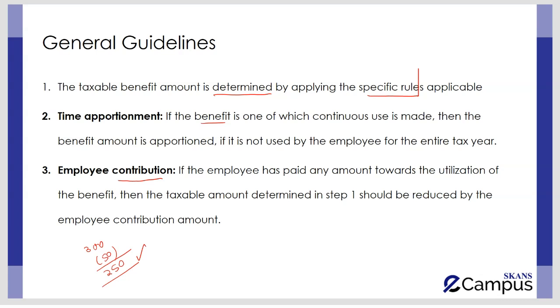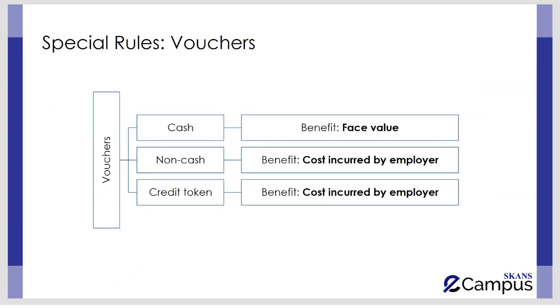So first of all, we need to calculate the benefit, then we need to time apportion the benefit in case we haven't used the benefit for the whole of the tax year. And then if an employee would have contributed anything for the sake of getting the benefit, that needs to be deducted. So the first benefit which I need to consider over here is about vouchers. Vouchers could be of three types. They could be cash vouchers, non-cash vouchers, or even credit tokens.